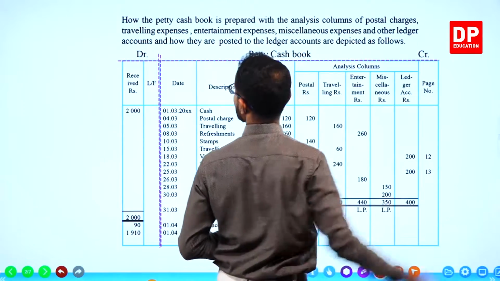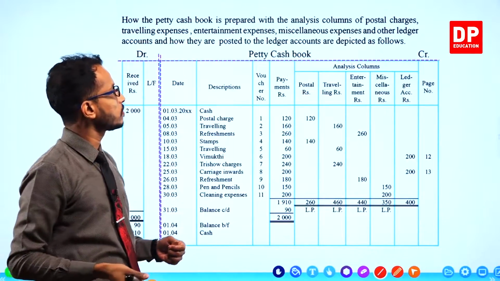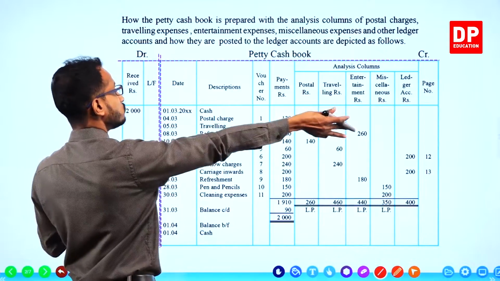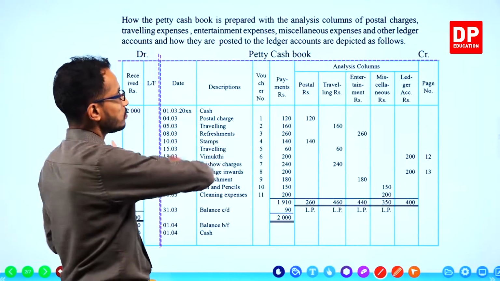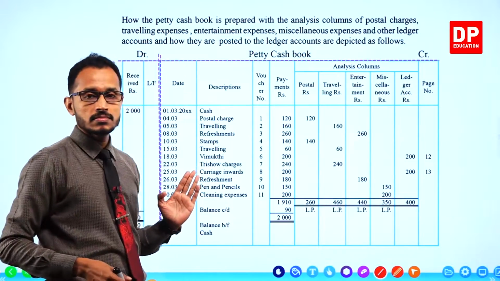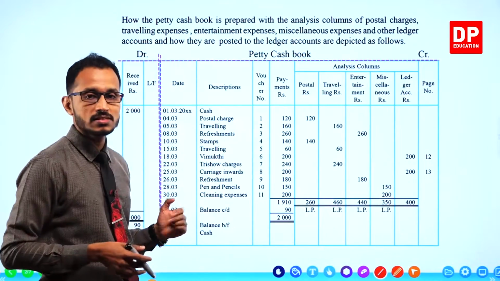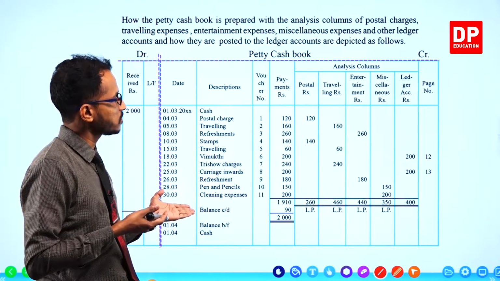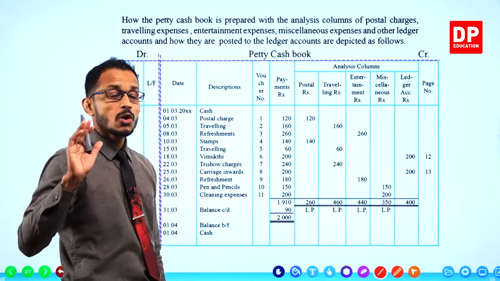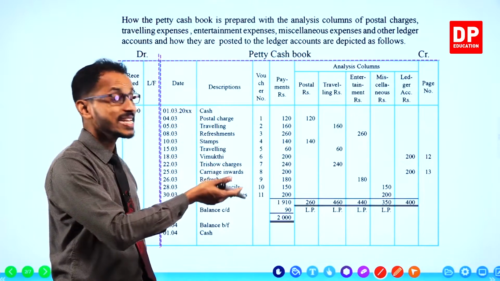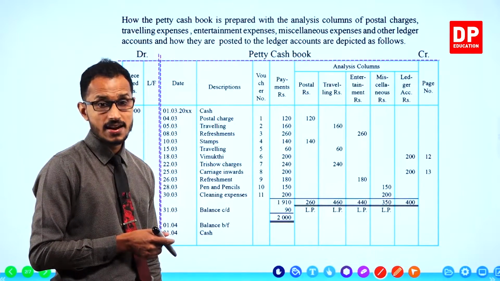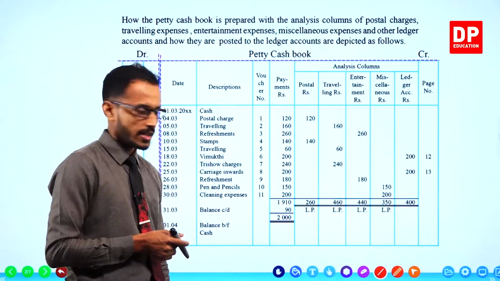There you go. And the credit side has most of the space of the account. Most of the space is given to the credit side because all the payments are credited to the petty cash book.